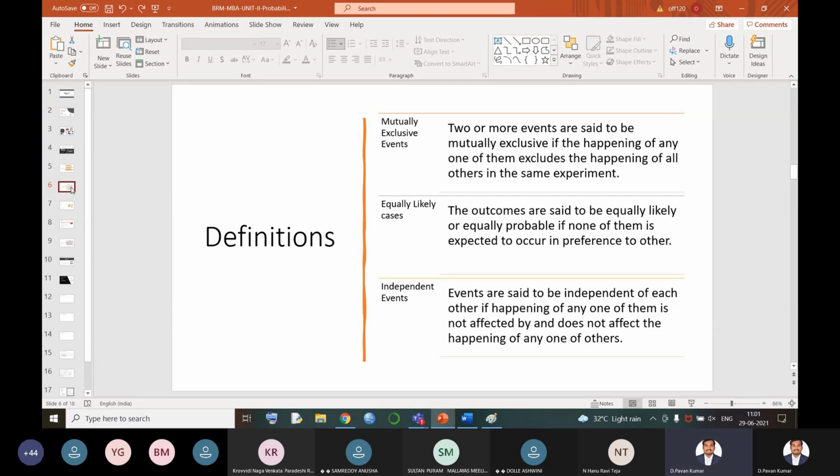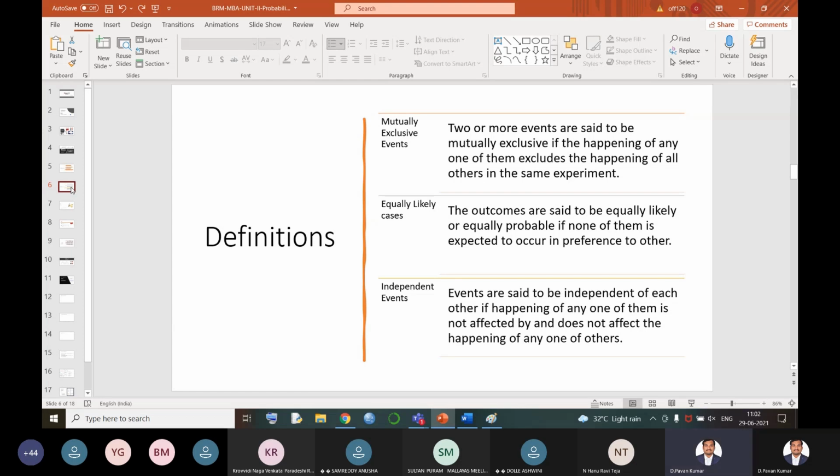Okay. Now, the last definition is independent events. Independent events mean what? Now, in my right hand, I'm holding a coin. In my left hand, I'm holding a die. Now, I'm tossing the coin. At the same time, I'm throwing the die. Is there any rule that if I get a tail on the coin, I need to get an even number on the die? No, right? The happening of tail will not affect the die's outcome.